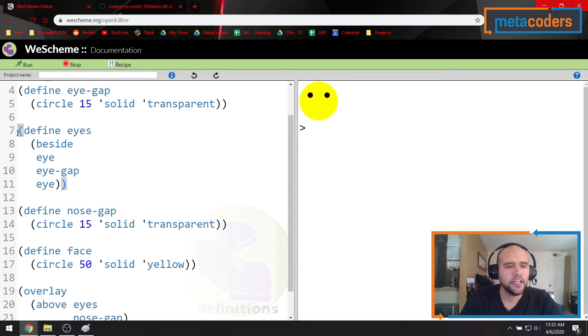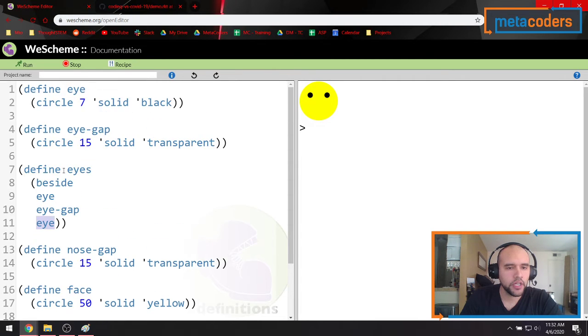And then I defined something called eyes, which uses the eye definitions on top and the eye gap. The function beside puts images next to each other. So I have an eye, which is a black circle, and I have a transparent gap, and then I have another eye. So that's what creates this image right here.